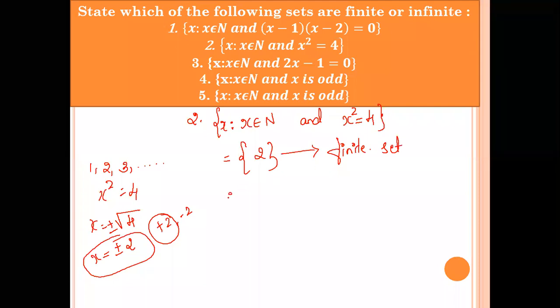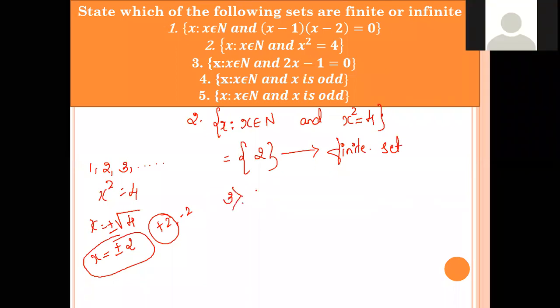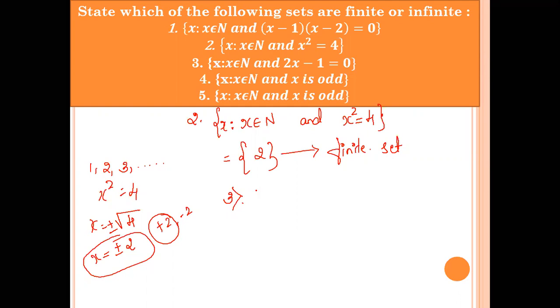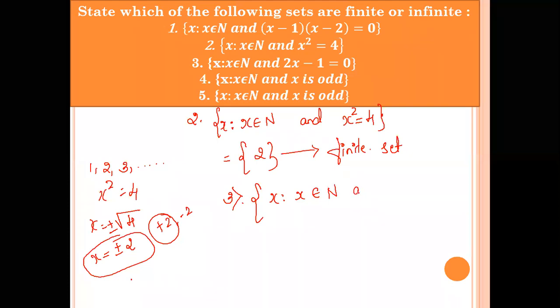So moving on to the third question. Students, can anyone tell me the answer for the third question? What are the elements in that set and what kind of set is it? What is the question? x such that x belongs to N and 2x minus 1 is equal to 0.